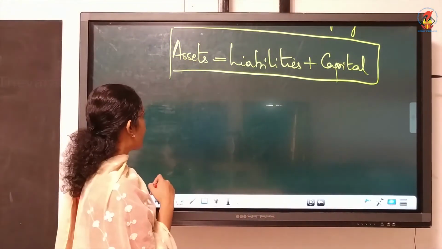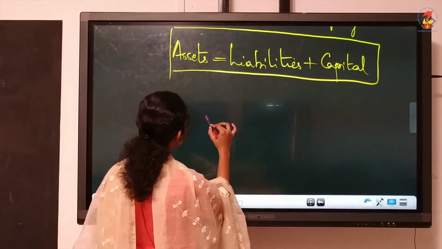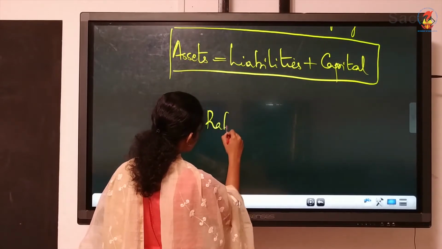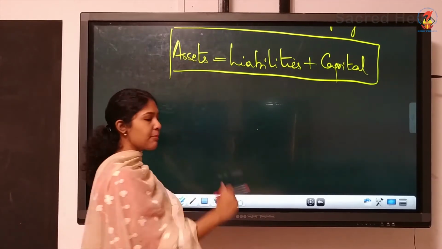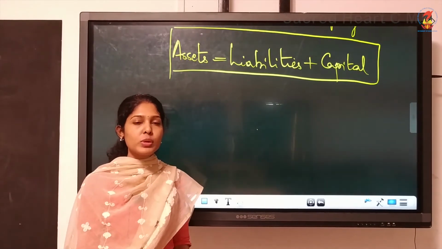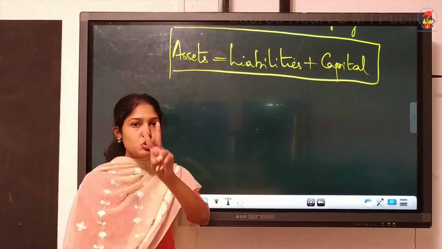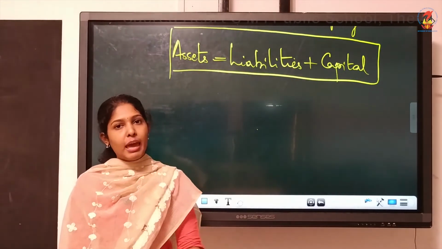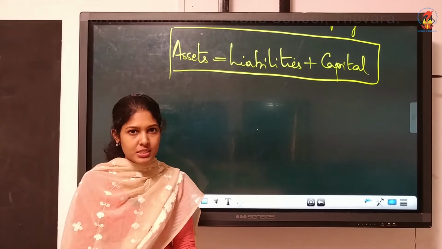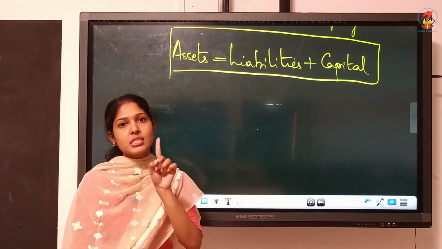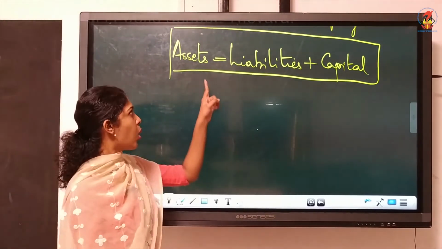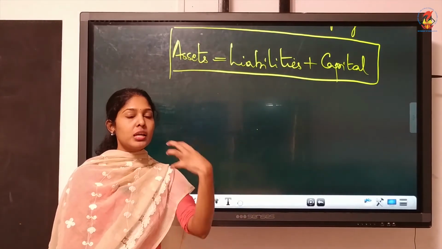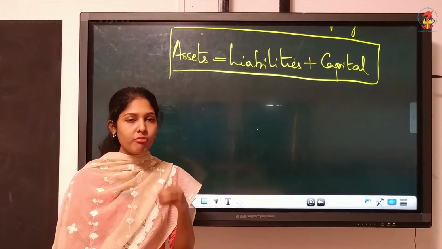So we'll take an example. Okay, the same example we'll take, that Rahul started business with, I'm not writing it again, the same example. Rahul started business with cash of rupees 1 lakh, and two items we identified there. One is cash, the other is capital. The nature also we discussed. Cash nature is asset. It is an asset.